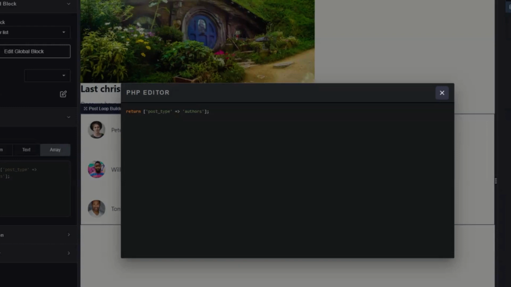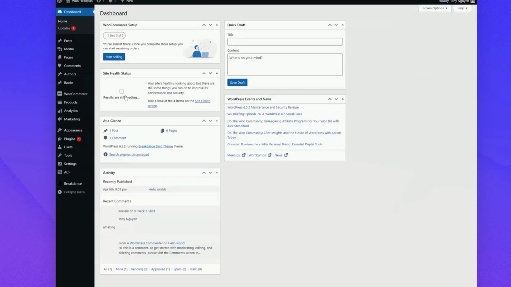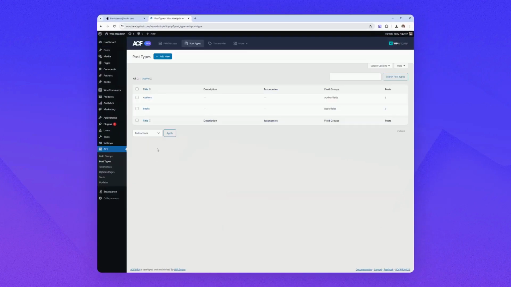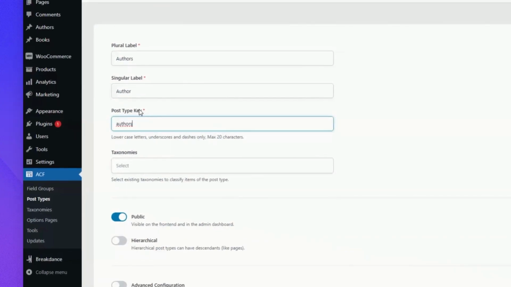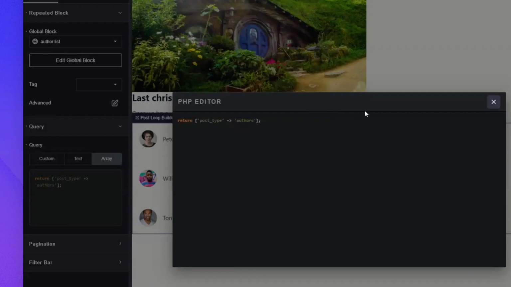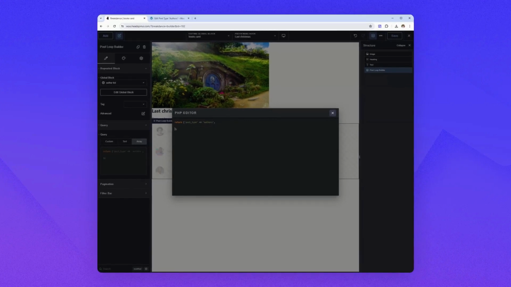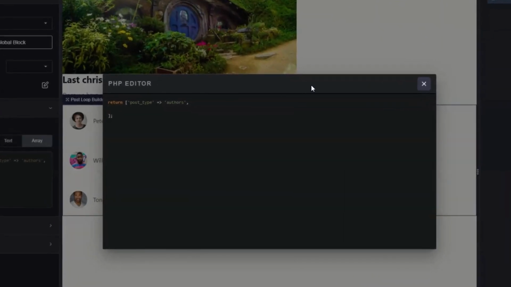If you are not sure what the slug of your custom post type is, go to ACF post types, authors, and it will be under post type key. Now I want to display all of the authors of this book, so I need to add posts per page -1, which means it will display all the posts.